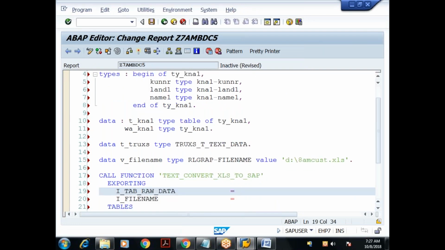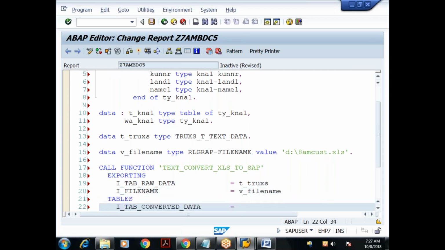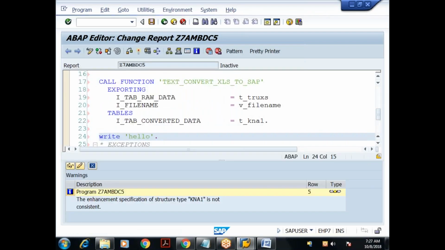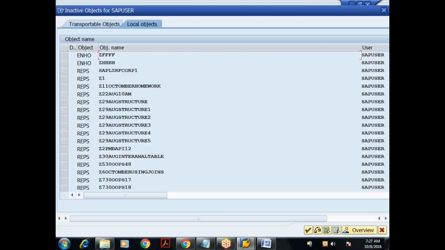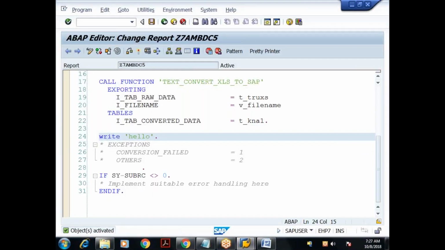What is the internal table? T_trucks. Done. File name. What is that? V_file_name. Internal table, where you want to receive it? T_kn1. Done. I just want to debug and check whether I'm getting the data or not. So instead of using GUI upload, I'm using a function module, TEXT_CONVERT_XLS_TO_SAP.